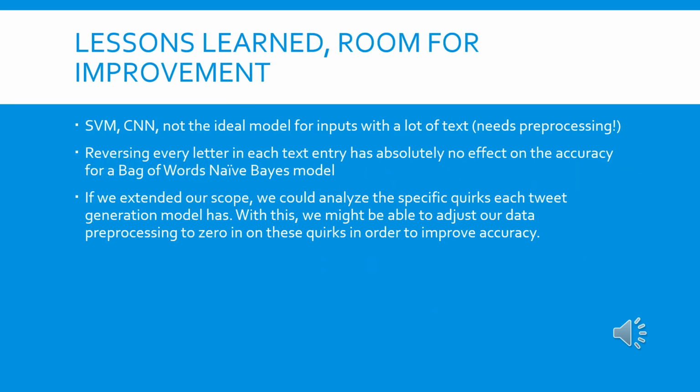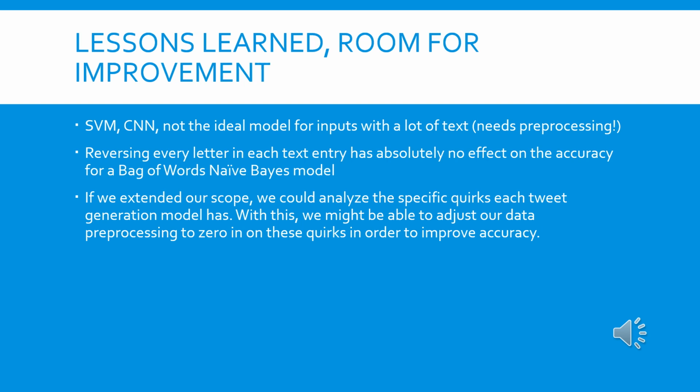So what are the lessons learned and the room for improvement? First thing we learned was SVMs and CNNs are not the ideal model for this type of data input. Text blobs need a lot of data pre-processing in order to get anything usable out of them. The next thing that we learned was that reversing the letters in each text entry has absolutely no effect on the accuracy or the precision or recall or F-scores for the bag of words naive Bayes model. That one was a surprise discovery.